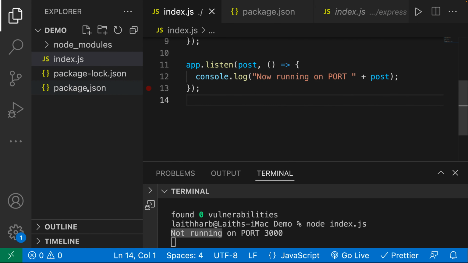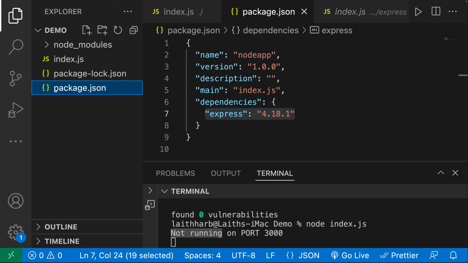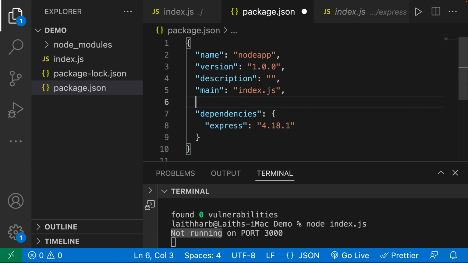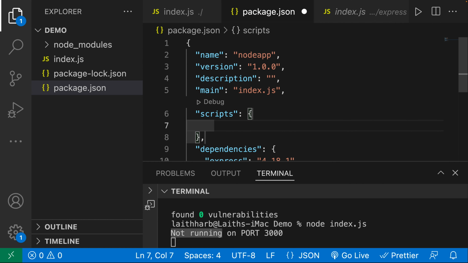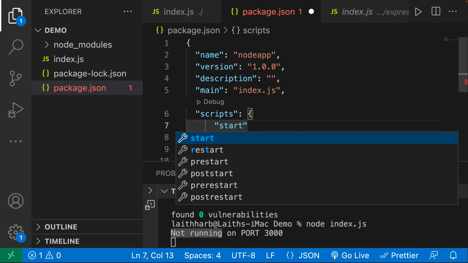Now, one thing that I want to do is instead of running node index, what I can actually do is go to my package.json, and then inside of my package.json, I can specify any scripts that I want to run. So over here, I can say scripts, and then here I'm going to say start for starting my application.